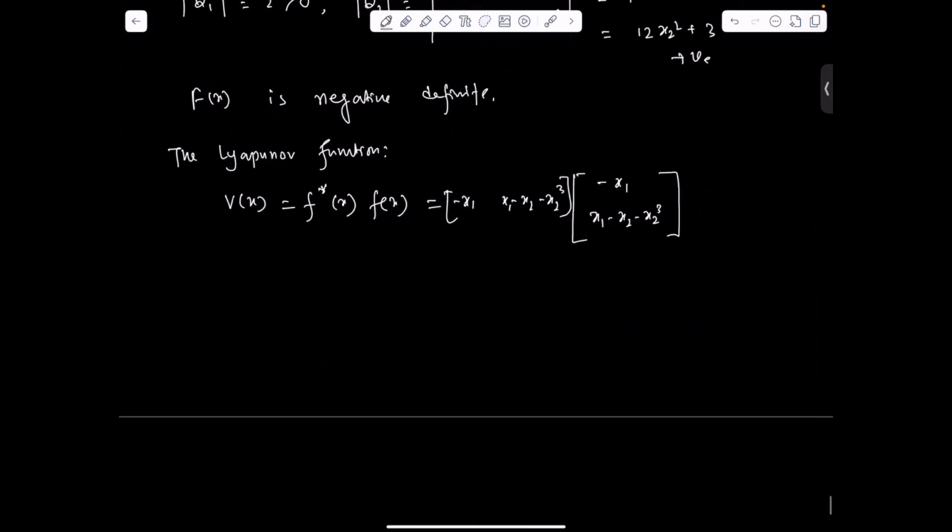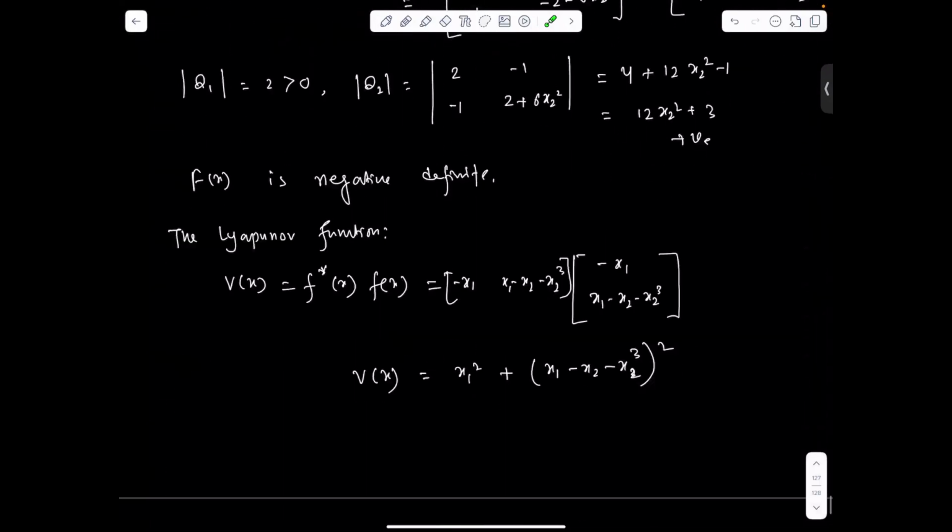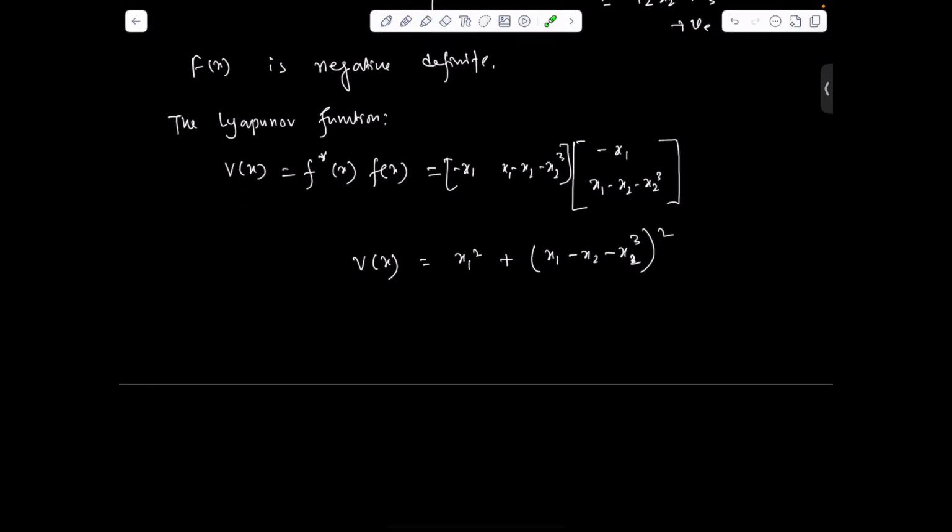And from this, we can write x1 square plus x1 x2 minus x2 cube, whole square. So this is our Lyapunov function for this system. This is how we can find the Lyapunov function, and I hope it is understandable how we can find the Lyapunov function for the nonlinear system.